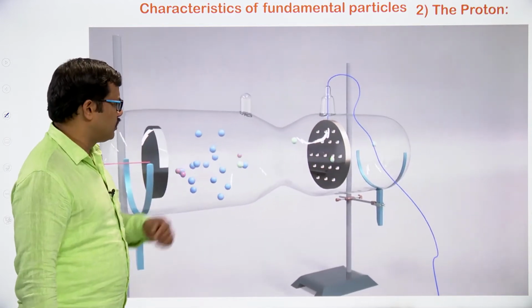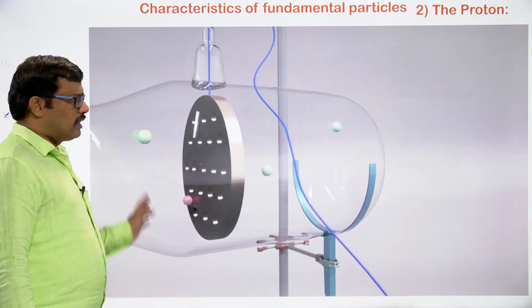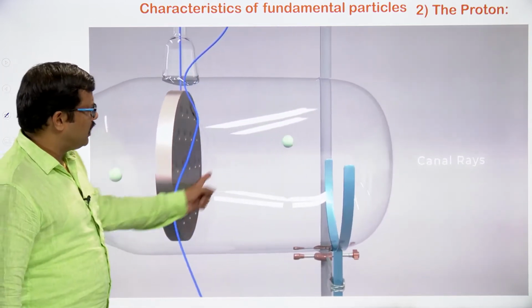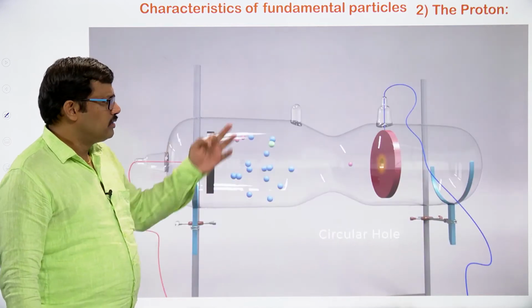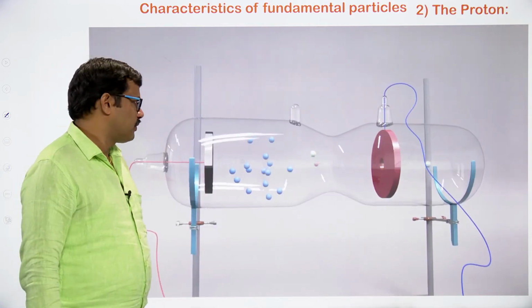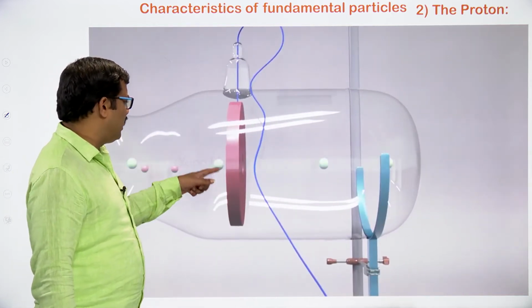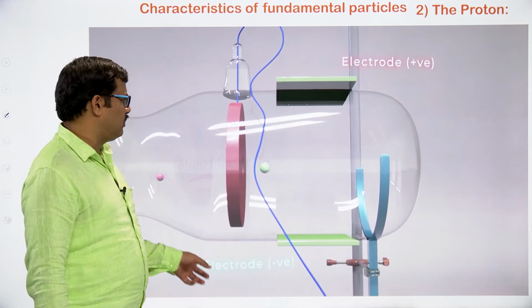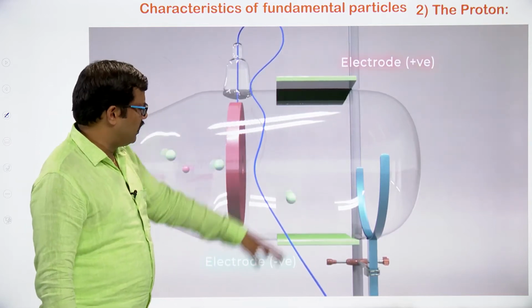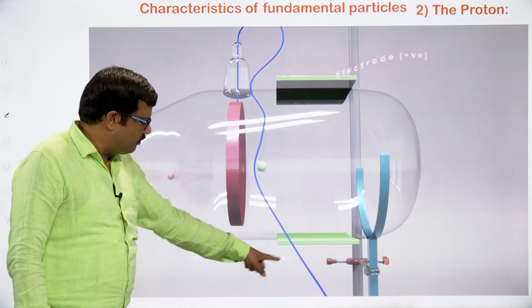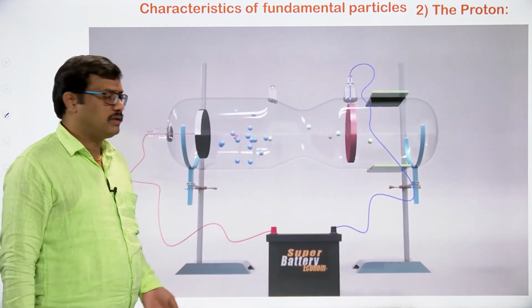Here, if you observe, some particles are coming this way and some particles are going the other way. The green particles going there, as soon as they strike here, you can clearly see sparks are produced. That is taken as a zinc sulfide screen. Even if you make a hole in the middle of the metal plate, they are going to be hitting there. When we apply the electric field, they automatically move towards the electrode having negative charge. So this indicates that these particles are positively charged species.